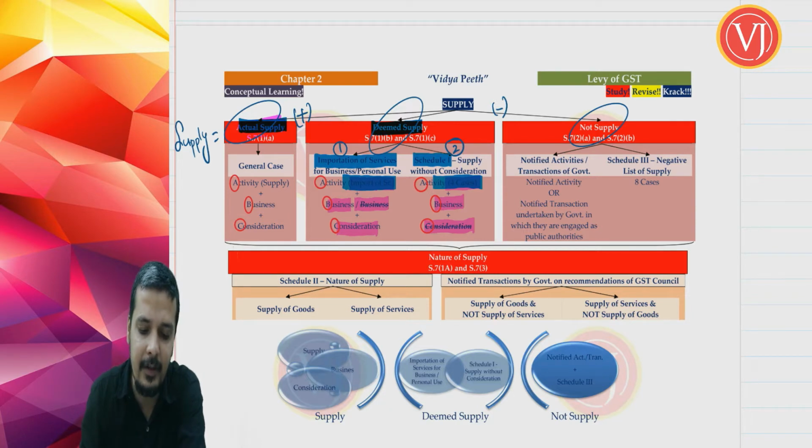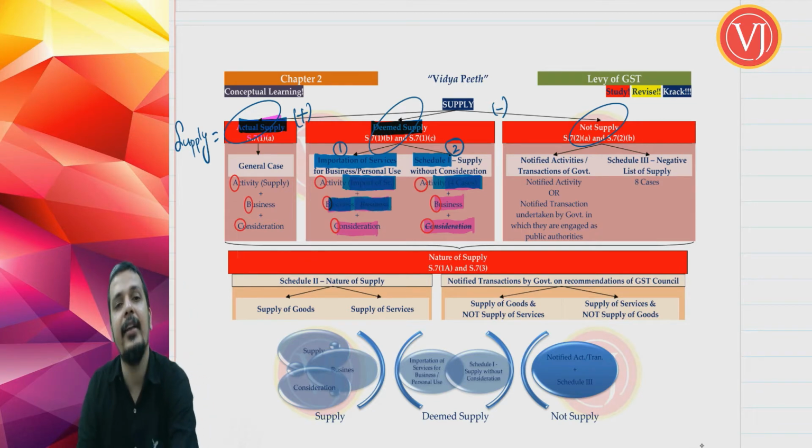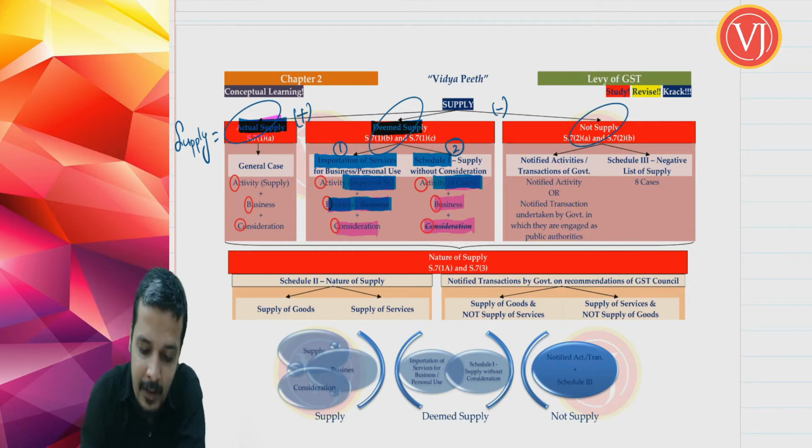Now, the second difference between deemed supply part 1 and part 2. In part 1 of deemed supply, which talks about importation of services, business may or may not be present. Whereas when you are talking about deemed supply part 2, where we are focusing on schedule 1, business should be present.